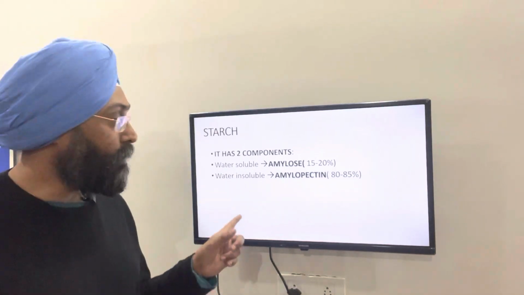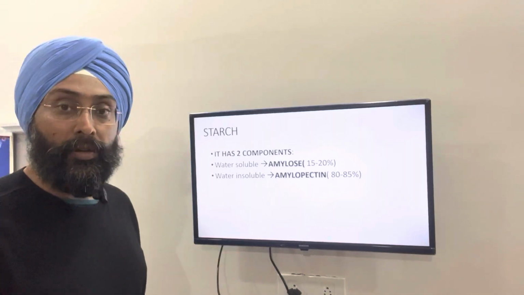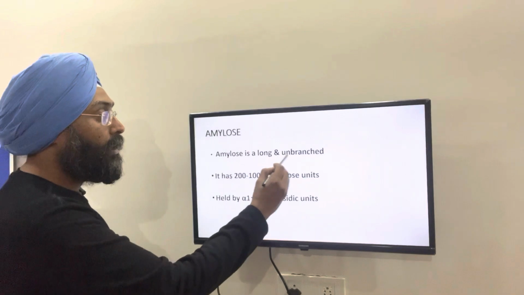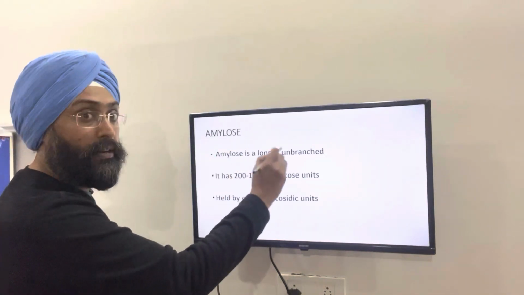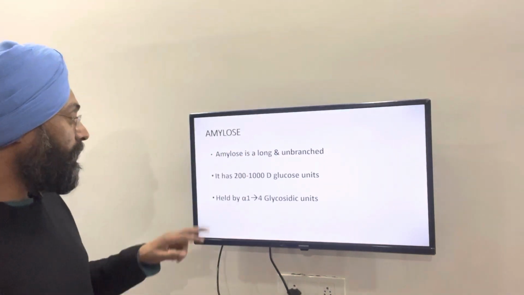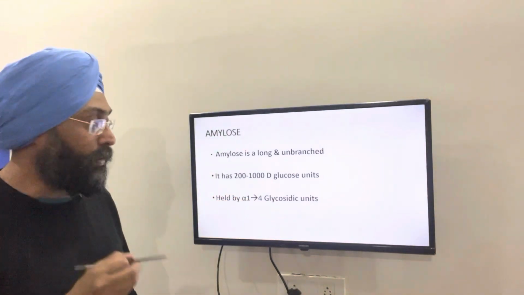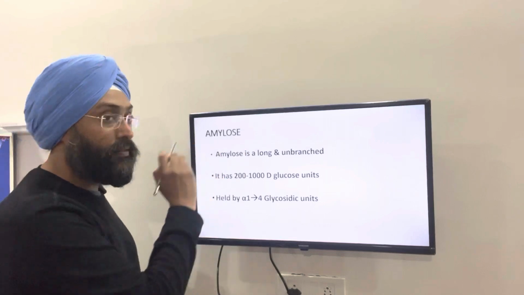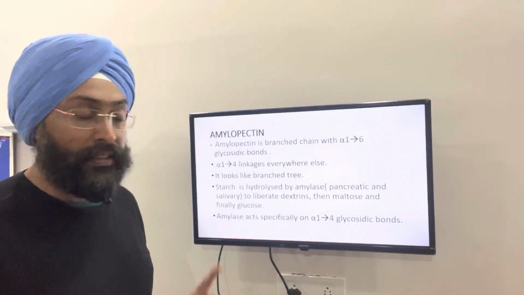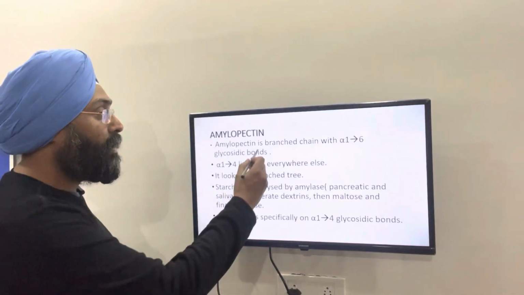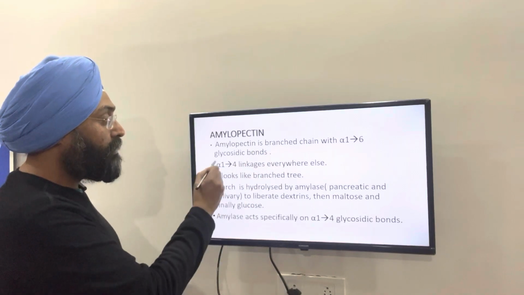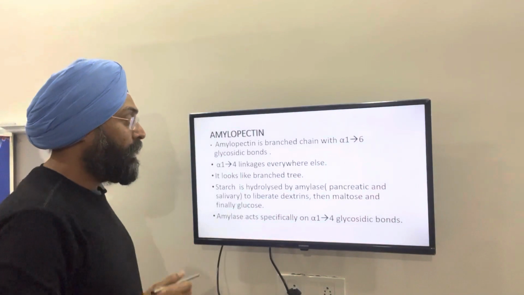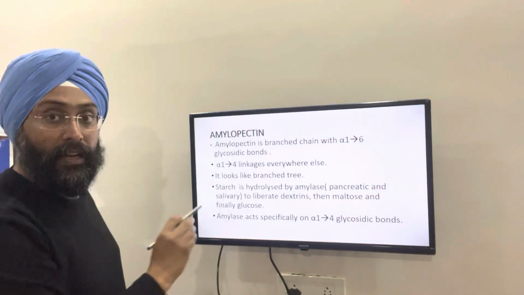Now we'll come to the structural details of amylose and amylopectin. We'll start with amylose. Amylose is long and unbranched. It is a straight chain. The second thing is that it has 200 to 1000 D glucose units and it is held by alpha 1,4 glycosidic bonds in a straight chain. Now the second component, amylopectin, is a branched chain. The straight chain contains 1,4 bonds and the branch is at alpha 1,6 glycosidic bonds, and it looks like a branched tree.